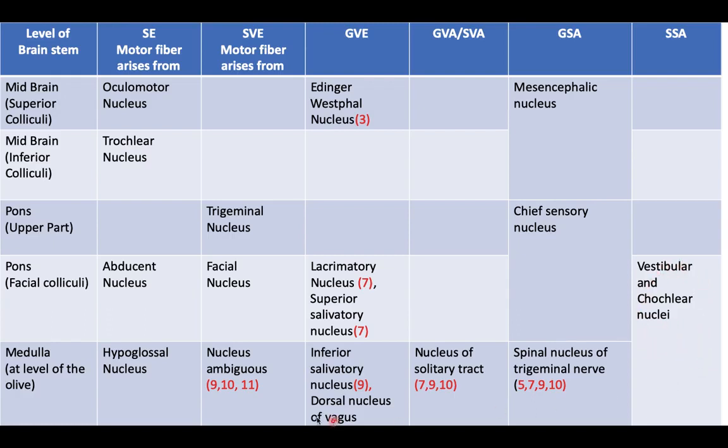After 8, then the ninth. Now you can see all the nuclei are mostly present at the level of the medulla. So the 9th, 10th, 11th, and 12th cranial nerves emerge from the medulla oblongata. The last four cranial nerves are from the medulla, two cranial nerves from the pons, two cranial nerves from the midbrain: 2, 2, and 4. So that is the distribution of the various cranial nerves.